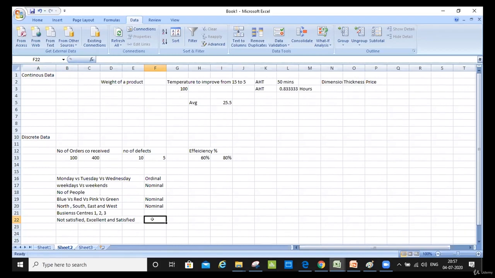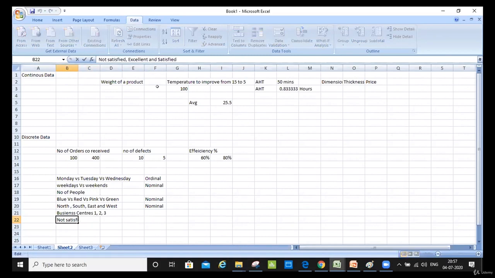Anybody saying this is ordinal? It can be ordered, arranged in a sequence. Yeah, it can be ordered. Why is it ordinal? Because there's a sequence, like not satisfied and then extremely satisfied. That is an order.